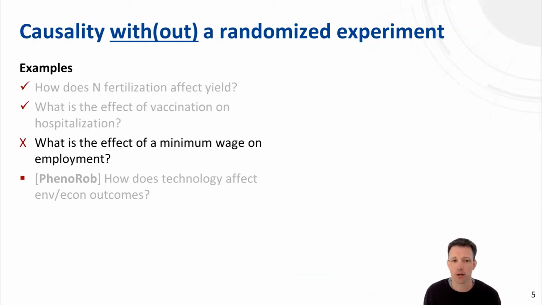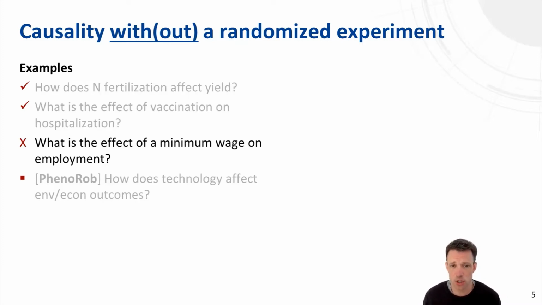However, if you think about the third question, minimum wage and unemployment, obviously it's not that simple to set up randomized experiments. Conceptually, it would be possible to randomize the minimum wage across regions and then record the outcomes. However, setting policies is obviously not something that is typically possible in a PhD thesis.